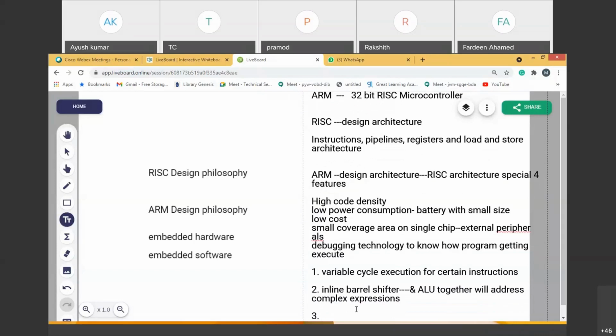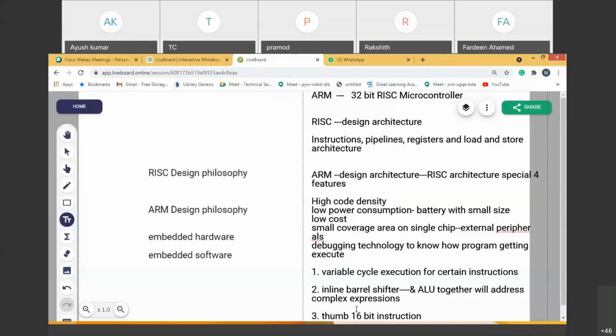It also has, and this is an interesting point, TDMI. What is that? It has the Thumb 16-bit instruction set. You should not forget the Thumb 16-bit instruction set. Please remember, not all RISC architectures have Thumb 16-bit instructions. That is how the ARM design architecture differs a bit from the RISC design architecture.